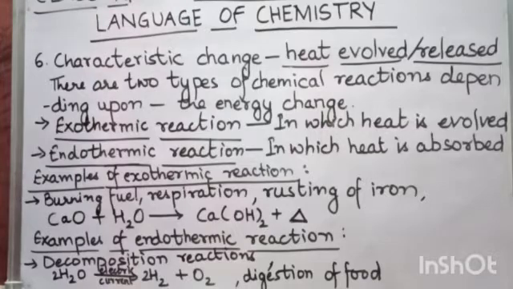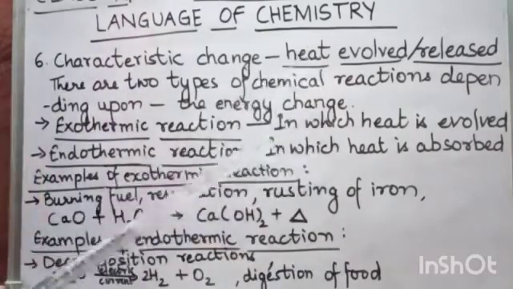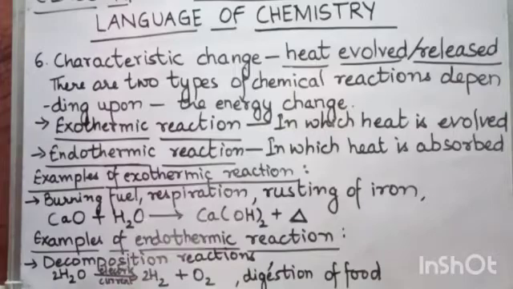Now the examples of endothermic reactions are decomposition reactions. All the decomposition reactions are reactions in which there is only one reactant. Reactant, you know, is the substance which is on the left side. So there is only one reactant, but the products are more than one.